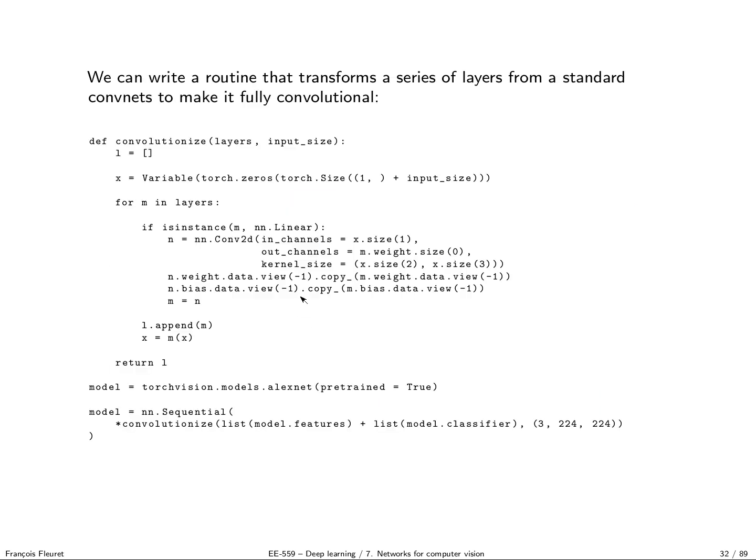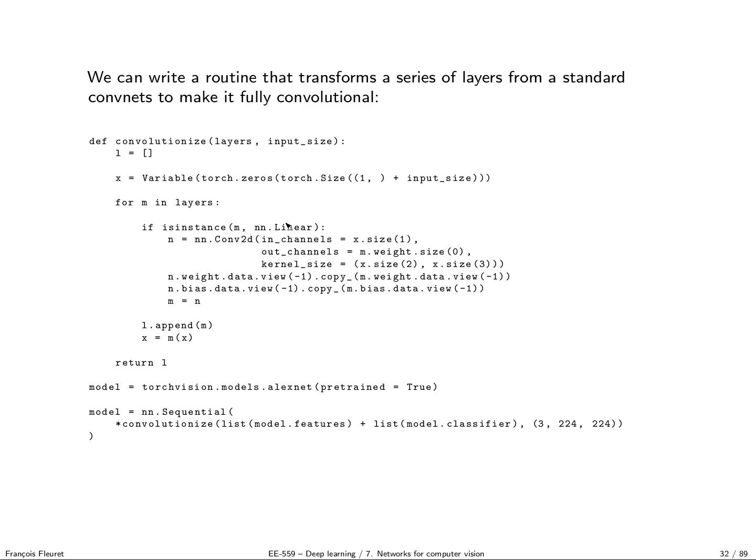So here, to make these things more concrete, I wrote this little function that takes as input a bunch of layers and the size of the input tensor, and is going to return a model which is fully convolutional. So what I do is simply create an empty list where I put my modules one after another. I create a dummy tensor of the right size because I will need it to size properly the fully connected layers when I meet them. Then I go through my layers. If a module is not nn.Linear, I keep it unchanged.